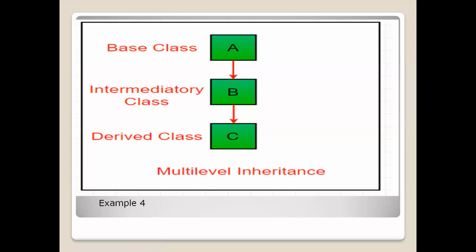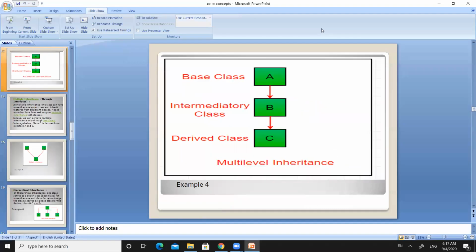Similarly, if the child has children, then the child will become a superclass for the next generation. So this is multi-level inheritance. Let us move to the program.